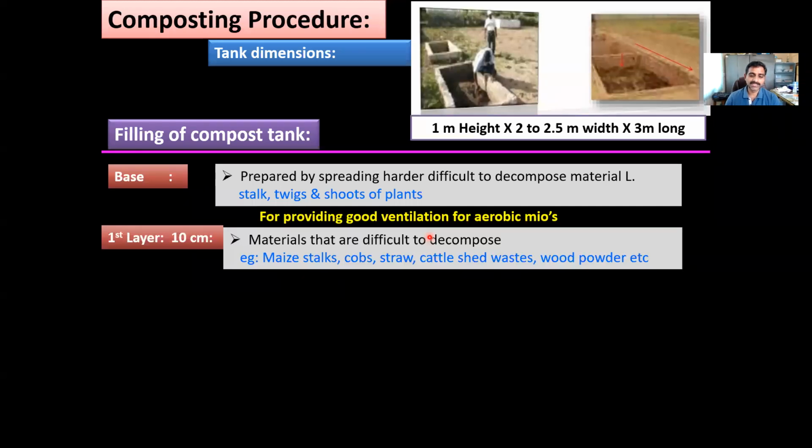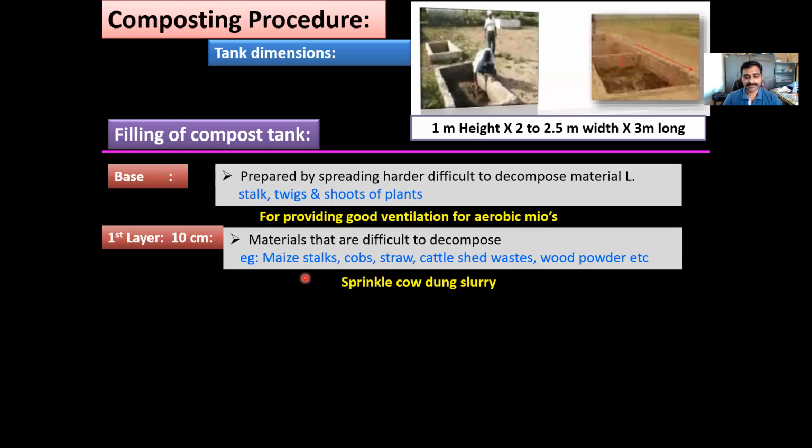After this, the first layer is filled to a height of 10 centimeters, with materials difficult to degrade, including maize stalks, cob, cattle shed waste, wood powder, wood chips, and all types of straw.